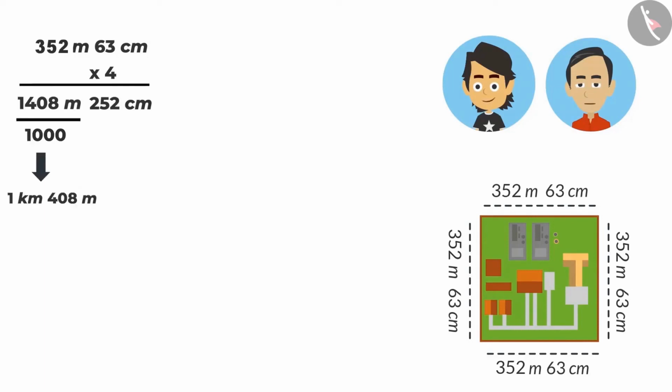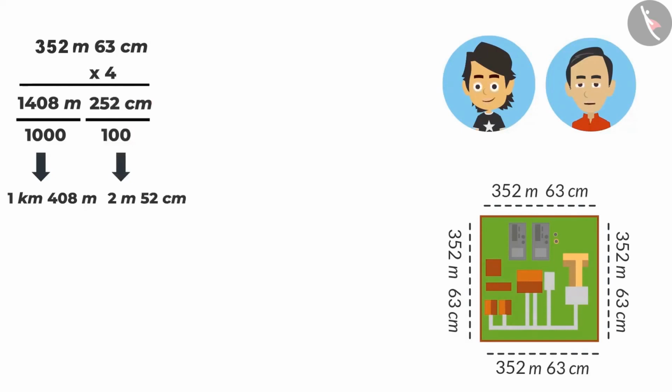But Ayushman, the value in centimeters is also more than 100. Don't you think it can be written in meters too? Oh yes, it can be written. Then what are you thinking? Write it down. To convert the value in centimeters to meters, one has to divide it by 100. And 252 divided by 100 will be 2 meters 52 centimeters.